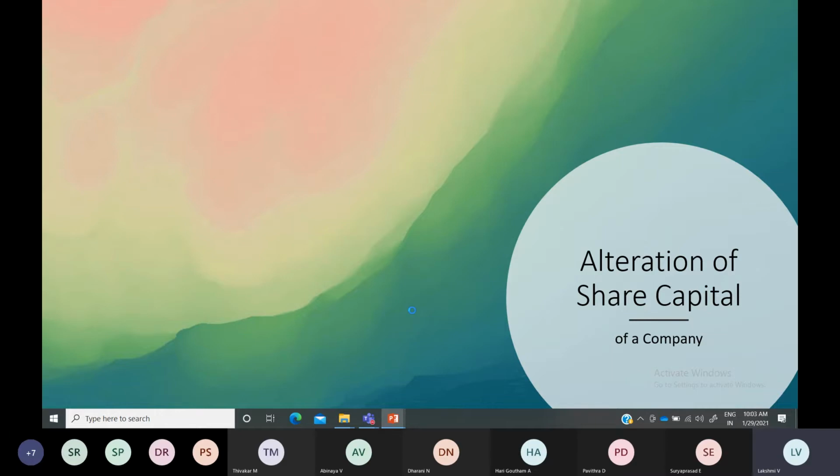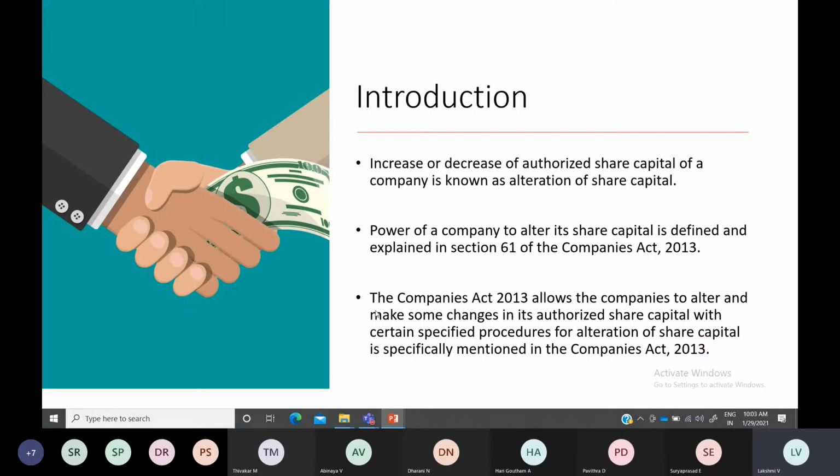Already you know what is meant by alteration. Either you increase or decrease your share capital, and that is known as alteration of share capital. You are making some changes in the share capital. But as I told earlier, you have two fundamental documents for any type of company registered under Companies Act 2013. One is the Memorandum of Association, the other is the Articles of Association.